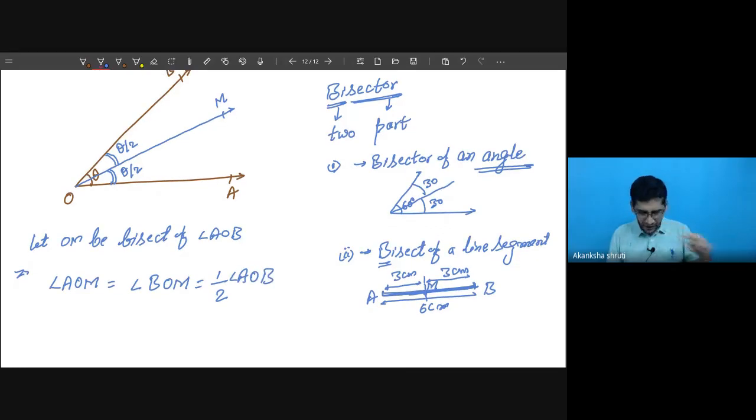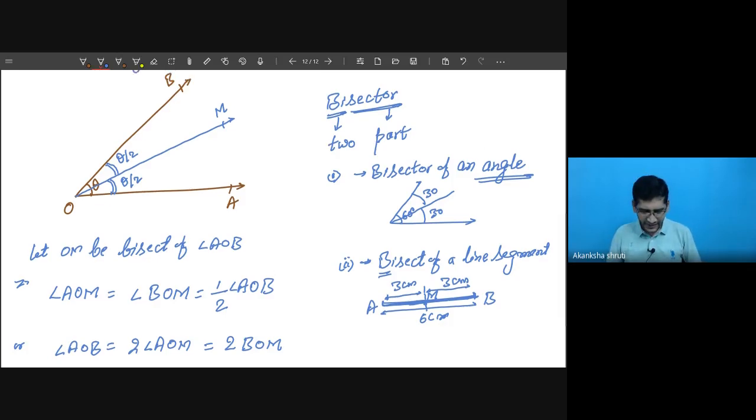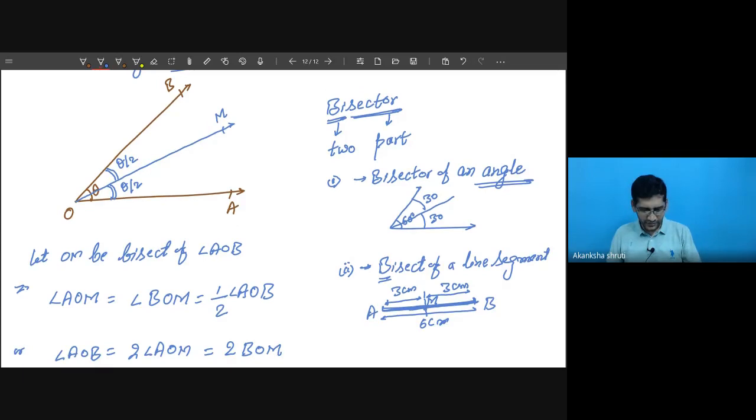Okay, student? Or in terms of bisector, you may write this angle AOB will be twice of angle AOM, or you can also write this is twice of angle BOM. Okay, this is the thing. Why this is written as half, you can understand very easily. What is our angle AOB? This can be written as angle AOM plus MOB.